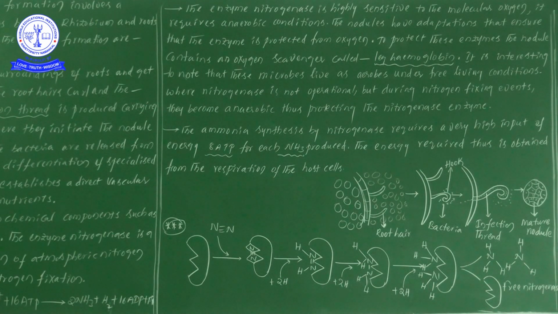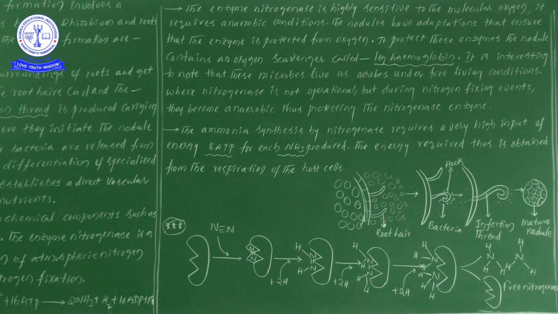Next, to protect these enzymes, the nodule contains an oxygen scavenger known as leghemoglobin. In the previous video we saw leghemoglobin, a pink or red color pigment which protects the rhizobium bacteria.